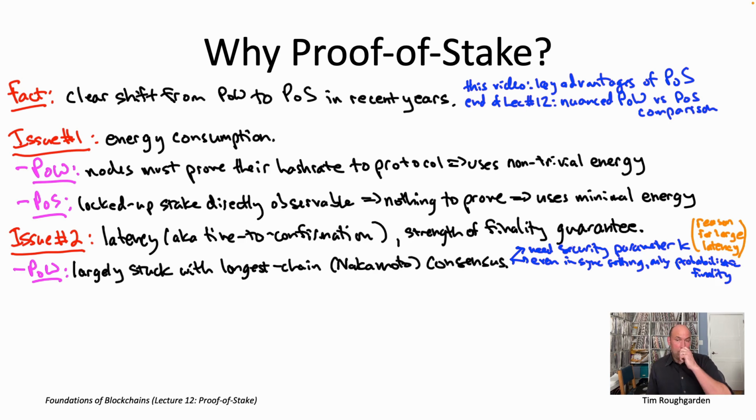If you have a network partition with two groups of nodes that can't talk to each other for some long period of time, each group of nodes is going to grow its own chain, and when the network partition finally ends, whichever group has the shorter chain, that whole chain is going to get rolled back. So in the partially synchronous setting where you can have network outages and attacks, there's really no finality guarantees whatsoever.